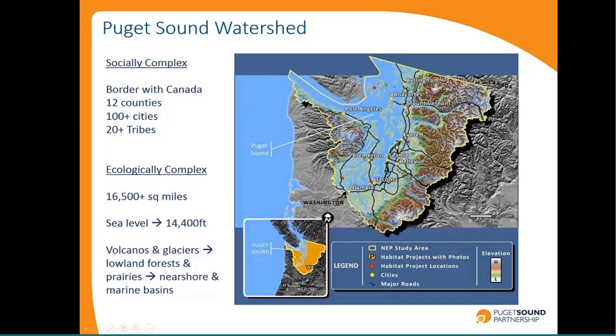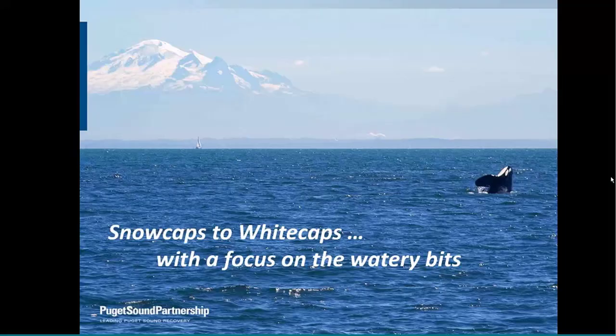We work with people in 12 different counties, over 100 cities, over 20 tribes, and we're very ecologically complex as well. We like to say that we work on everything from the snow caps to the white caps with a focus on the watery bits. So we have volcanoes with glaciers that are over 14,000 feet that run down through lowland forest and prairies and major rivers and down into the near shore and the open ocean. So it's a pretty diverse area that we work in.